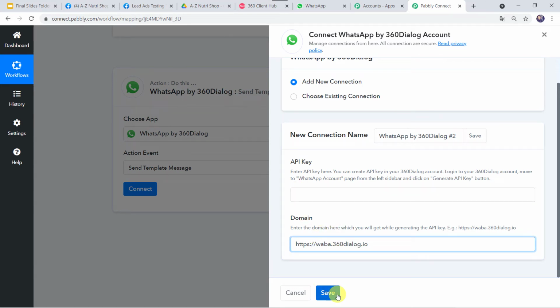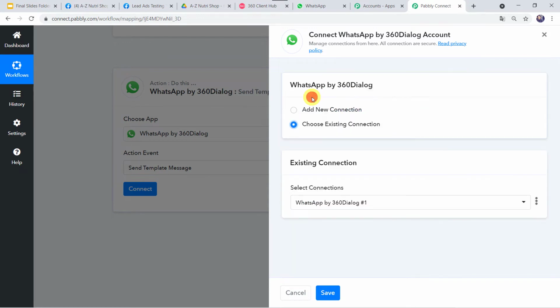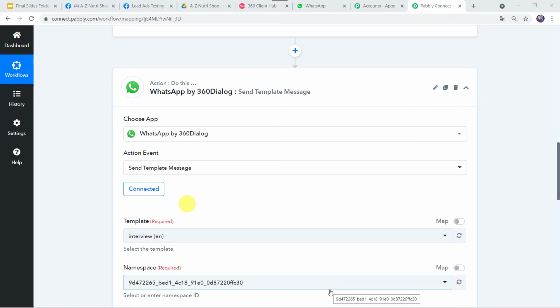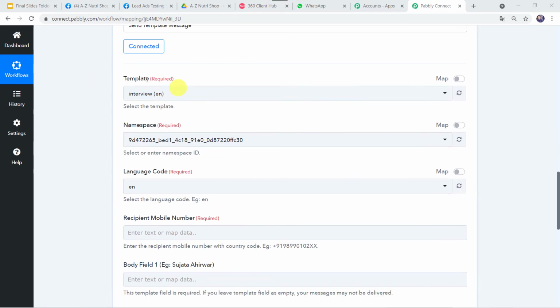As I have already created a connection with the already generated API key, I'll just choose this option, that is choose existing connection, and I'll click on save. And now 360 Dialog is connected to Pabbly Connect. Now here we have to select the template.